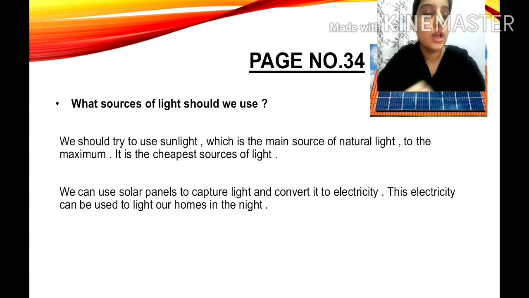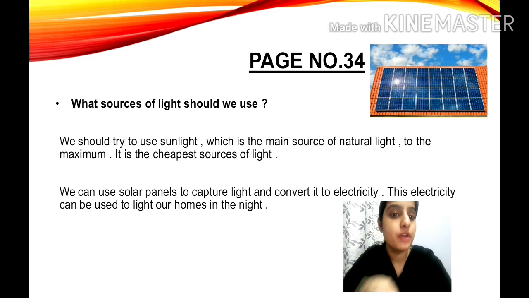Next, what sources of light should we use, children? We should try to use sunlight, which is the main source of natural light, to the maximum. It is the cheapest source of light, children. Okay, we pay lots of bills for the electricity which we use, isn't it? But this is one of the cheapest sources of light. So how can we use sunlight, children?